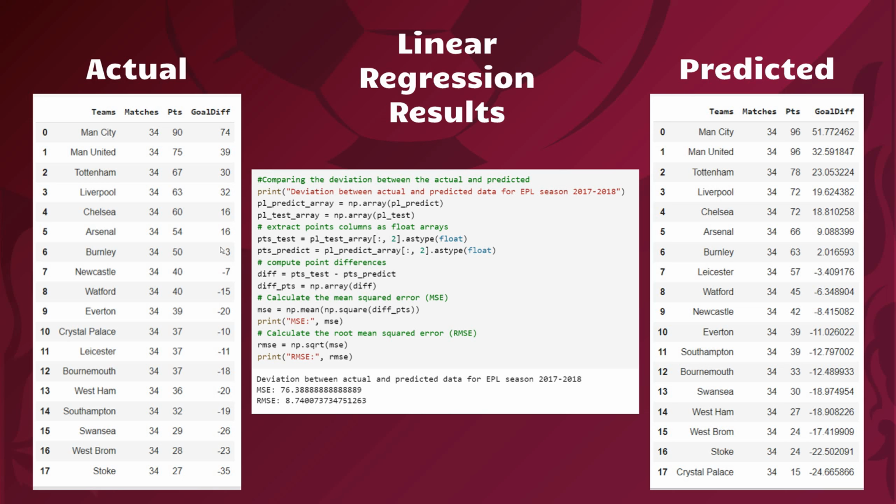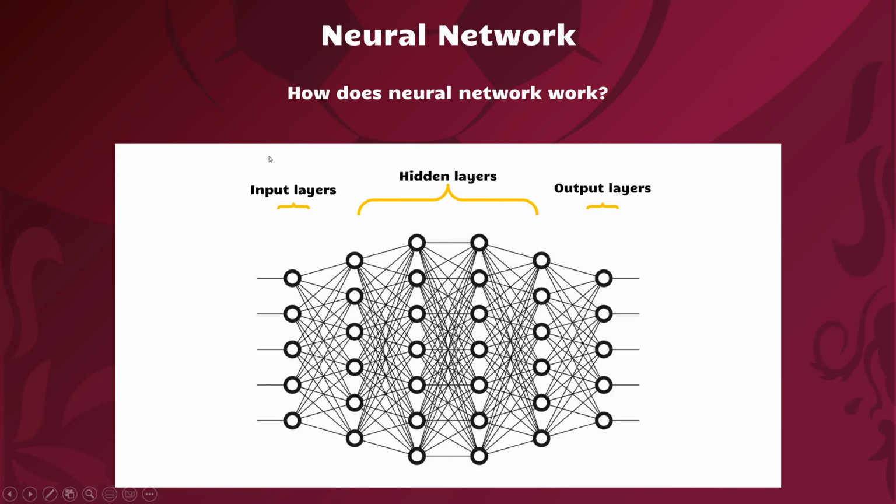Accuracy of our prediction is calculated using the mean square error and root mean square error as shown in this figure. Overall, we can confidently say that linear regression is a valuable machine learning technique for predicting the Premier League table, and we will continue to use it alongside other algorithms to enhance our predictions. Before we begin with neural networks, let's explore how a neural network actually works.